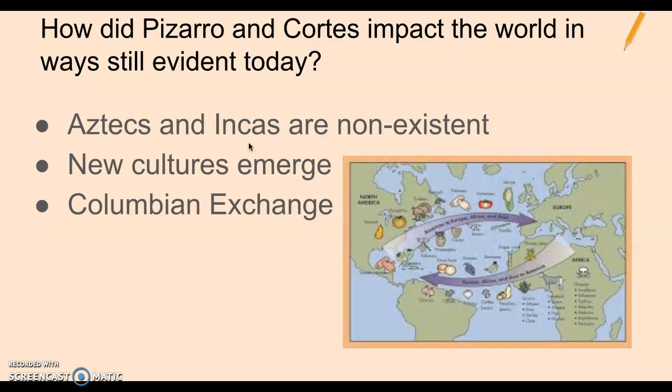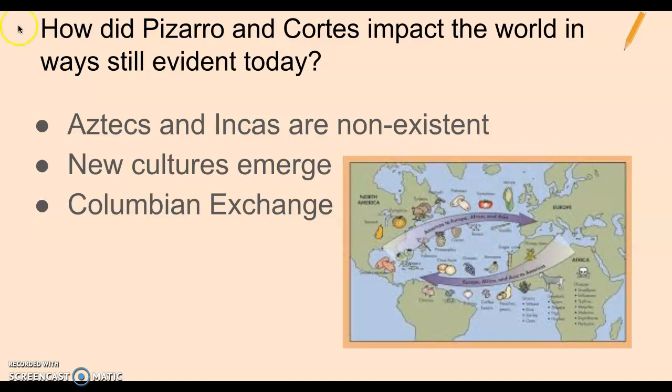And so in Cortez's case, marrying an Aztec woman, he produces a son, and that son is technically your first Mexican. You have a whole brand new culture emerging with a blend of European, Spanish, and later African people coming together and creating a whole new group of people.